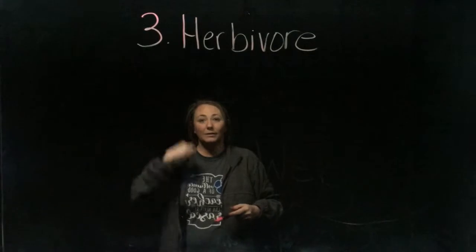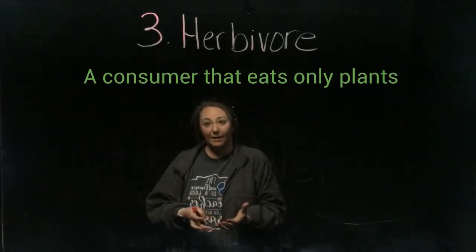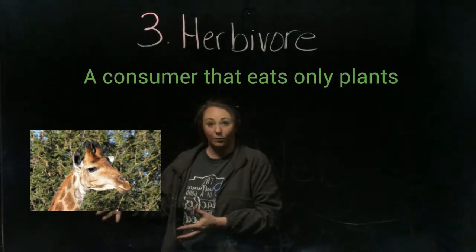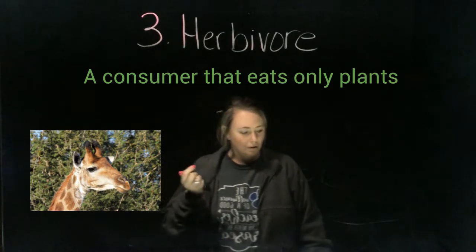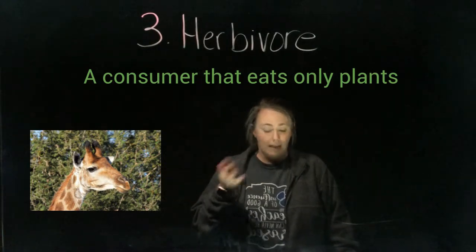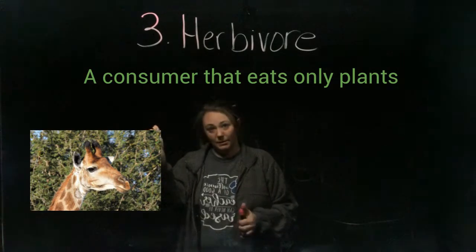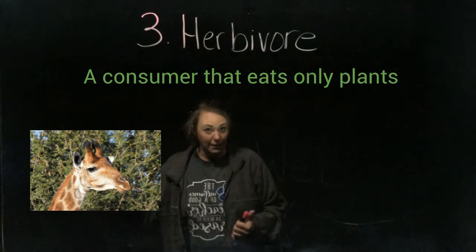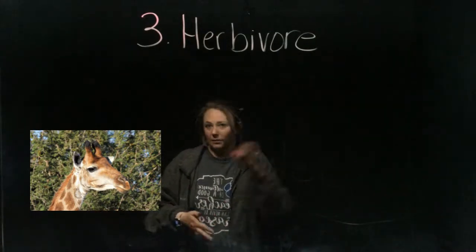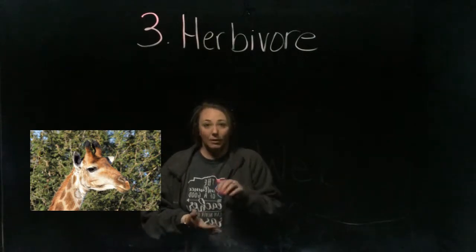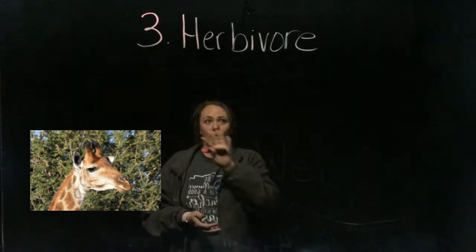Our third word is herbivore. A herbivore is any organism that just eats plants for food. So, for instance, cows. Cows eat grass. They would be herbivores. They don't eat meat. A cow is not going to go chase down a chicken and eat a chicken. No, he's going to eat the grass or hay. Or horses are herbivores. Any animal that eats grass or anything that's not meat. Okay, those are your herbivores.